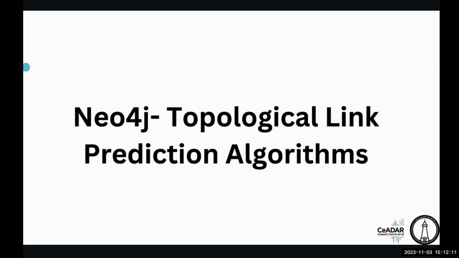So next we will jump into the different types of link predictions using topological link prediction in Neo4j.